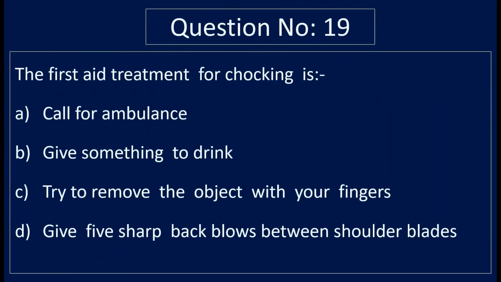Question number 19. The first aid treatment for choking is option A, call for ambulance, option B, give something to drink, option C, try to remove the object with your fingers, and option D, give 5 sharp back blows between shoulder blades. Correct answer is option D, give 5 sharp back blows between shoulder blades.